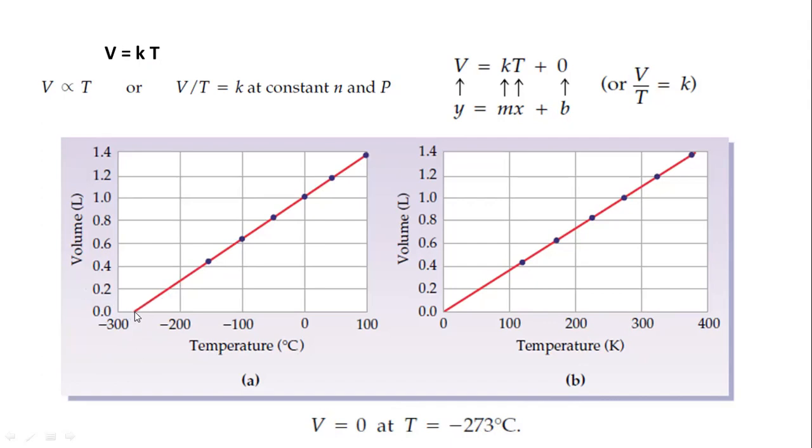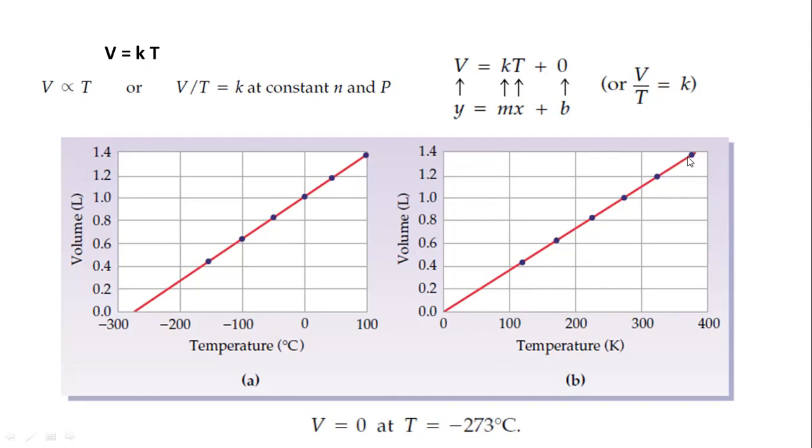When it is reaching zero volume, that means the volume is zero, and here the intercept would be zero. This is easy to understand when you plot the temperature in Kelvin, and now it is starting from zero, and the y-axis is also starting from zero, so the volume versus temperature line is passing through the origin.